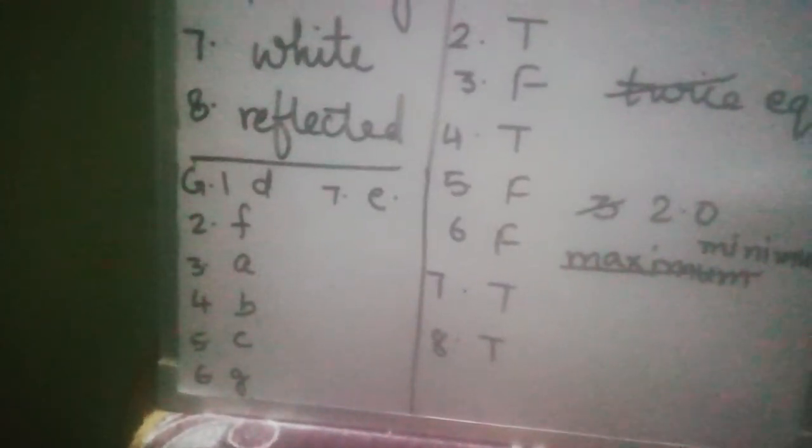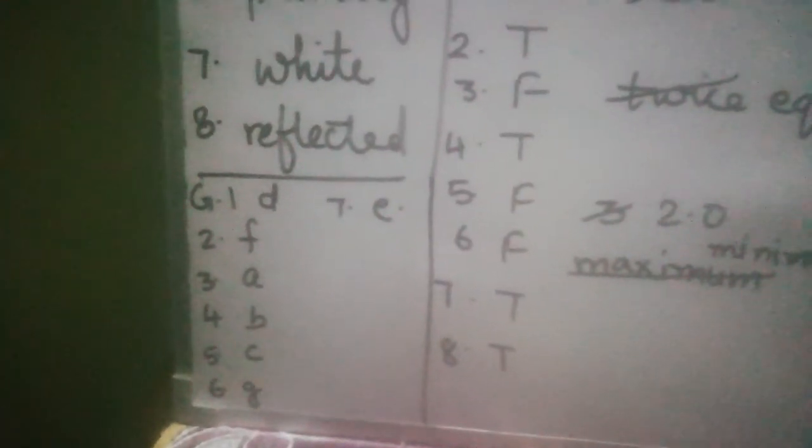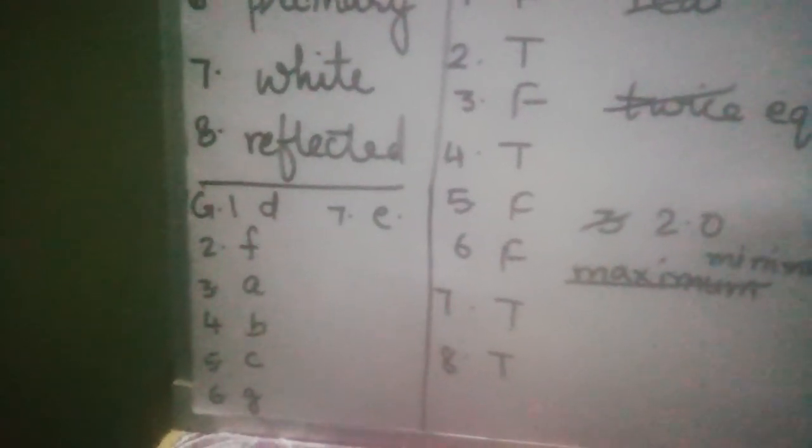Now G, children, see question number G. Match the column. Speed of light in air is 3 into 10 raised to power 8 meter per second, that is D. Speed of light in water, 2.25 into 10 raised to power 8 meter per second, that is F. Third, plane mirror forms a virtual and erect image. Fourth, milk reflects light of all colors, that is B part. Fifth, water allows light of all colors.